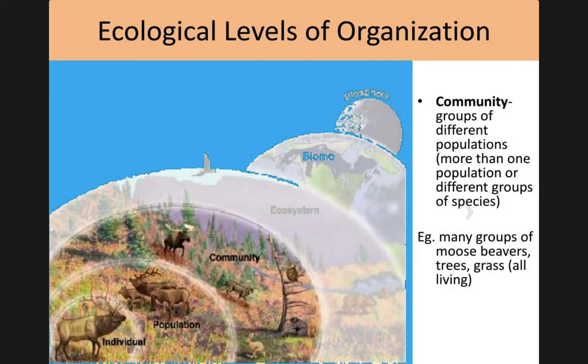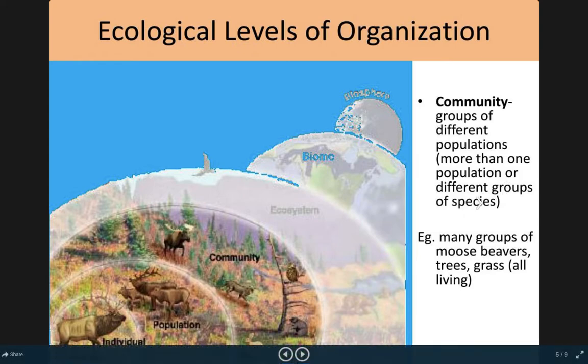The next level up of organization is called the community. Communities are groups of different populations, so more than one population or different groups of species. In this case, you might have the elk living together in this community with moose, which would compete for some resources.